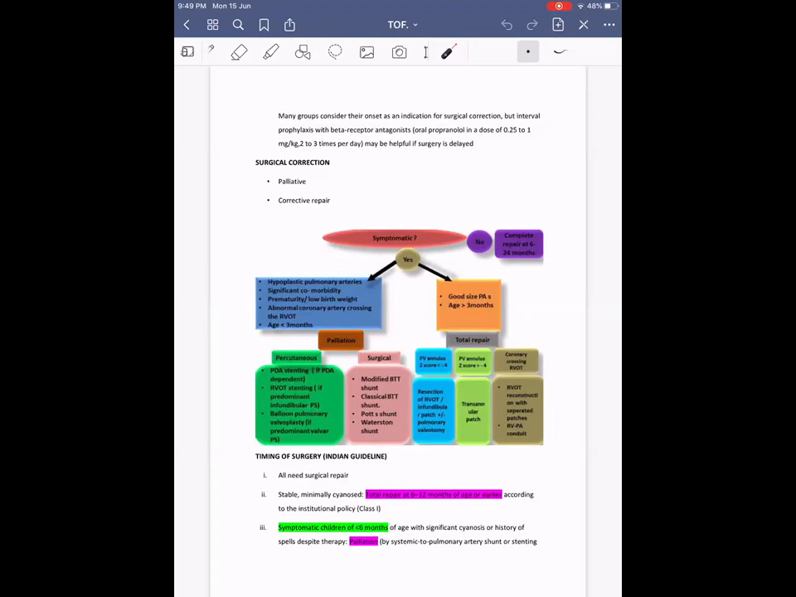And by acting on the beta 2 receptors in the periphery, it causes peripheral vasoconstriction. Beta 2 receptors cause vasodilatation at the periphery. So once those receptors are blocked, the vasoconstriction at the periphery occurs. As a result, SVR increases and the right to left shunt decreases. Okay, shall we continue?